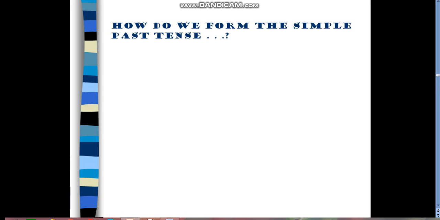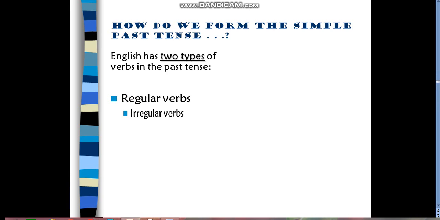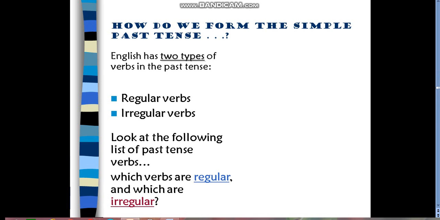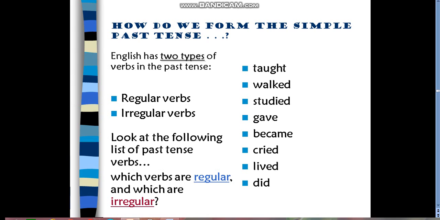Okay, let's move to another formation. How do we form the simple past or past simple tense? We have two types: regular verbs and irregular verbs. Let's start with the regular verbs. Look at the following list of past tense verbs. Which verbs are regular and which are irregular? Let's check. Taught, walked, studied, gave, became, cried, lived, and did.